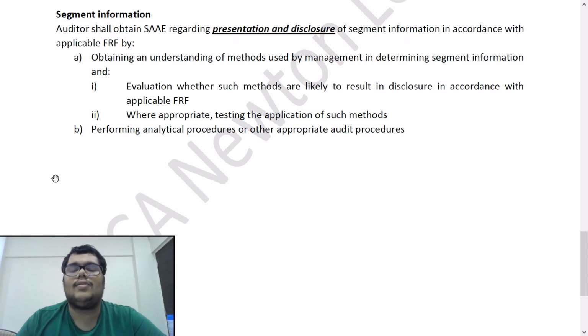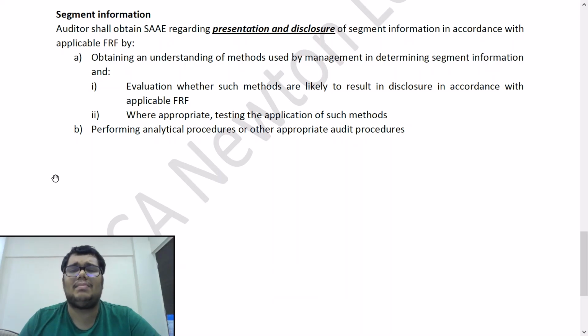And the second point is perform analytical procedures or other appropriate audit procedures. So what is this saying? How is the company preparing segment information? The information necessary for the disclosure. So you first understand how the company is preparing this information, and you test whether those methods are appropriate and they will help in disclosing the segment information properly in reference to the applicable financial reporting framework, and also perform some kind of audit procedures or analytical procedures as you may feel appropriate.